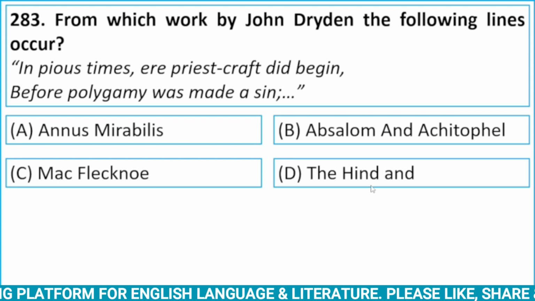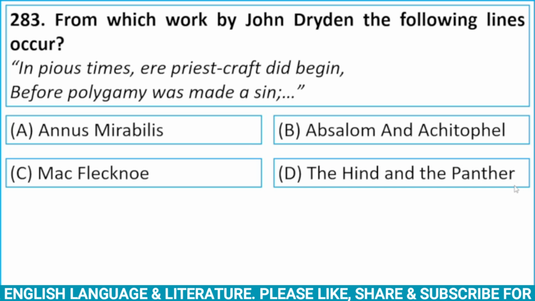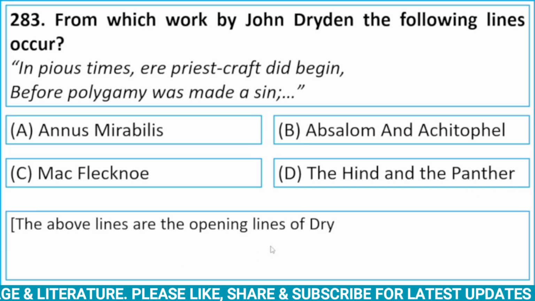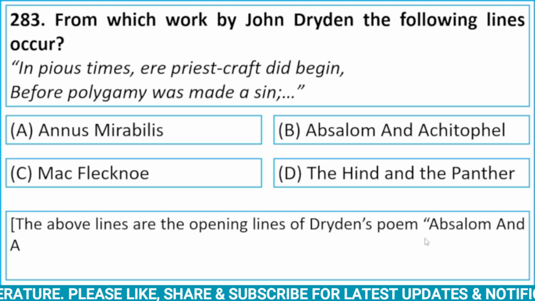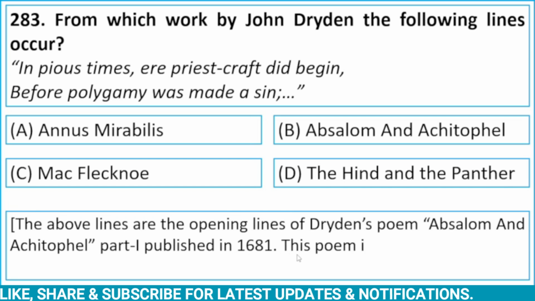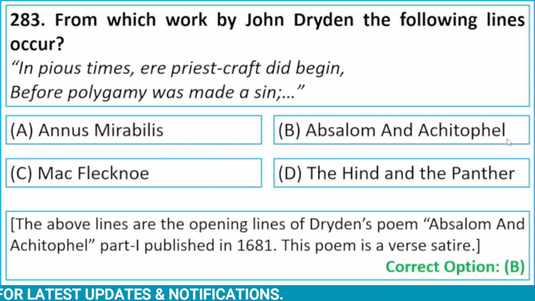And option D, The Hind and the Panther. So the above lines are the opening lines of Dryden's poem Absalom and Achitophel, part first, published in 1681. This poem is a verse satire. Here correct option is B, Absalom and Achitophel.